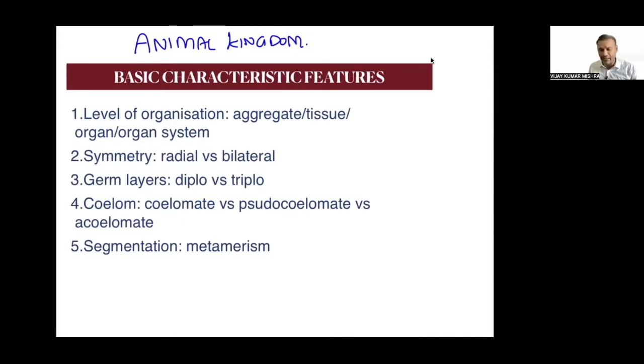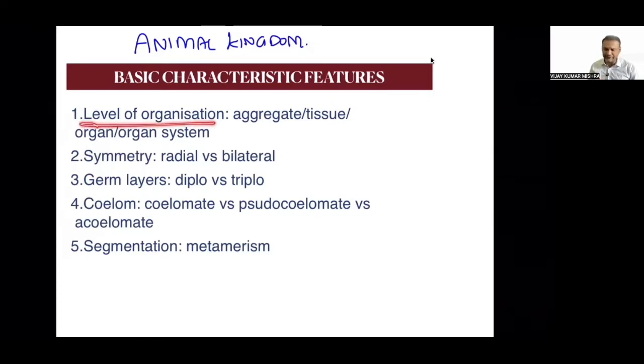NCERT. Now the basic criteria, the basic characteristic that you should know is the level of organization, types of symmetry, germ layer, phylum, segmentation. These are the 5 basic characteristics that every child must understand before the actual phylum, the phylum Porifera till phylum Chordata. Before ये जो main topic है, जो phylum Porifera से Chordata तक शुरू हो, you should know all these characters. मतलब अगर आपको characters ही नहीं पता रहेगा, so how you are going to classify the organism? That becomes the important question. Okay, so here we go.